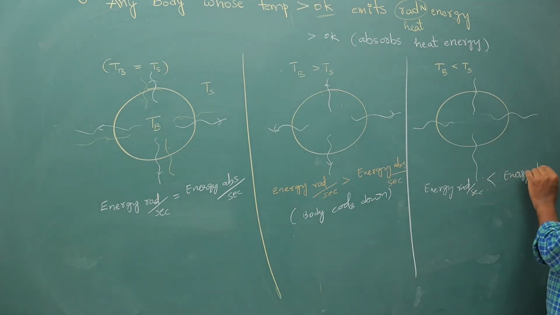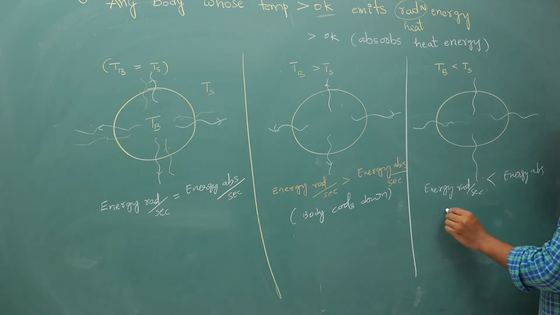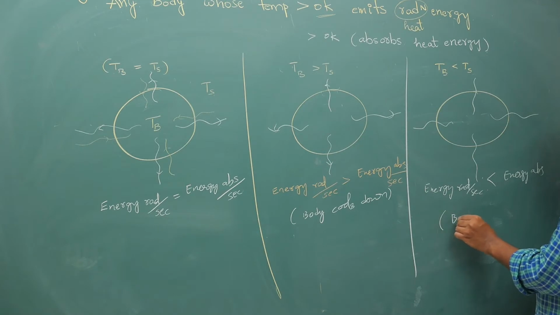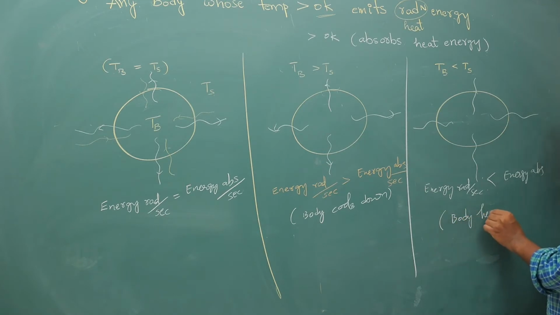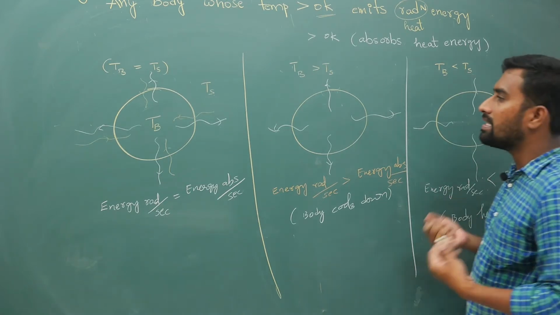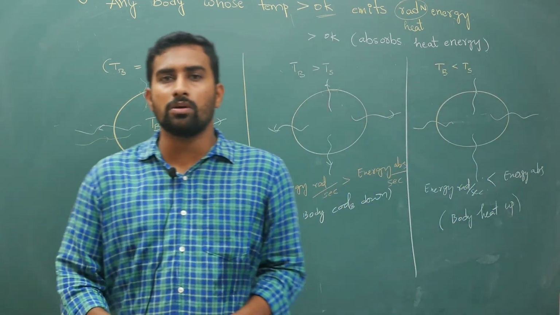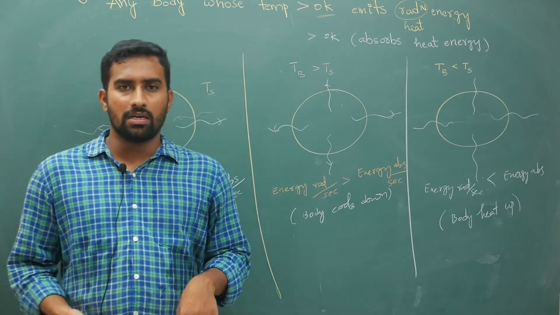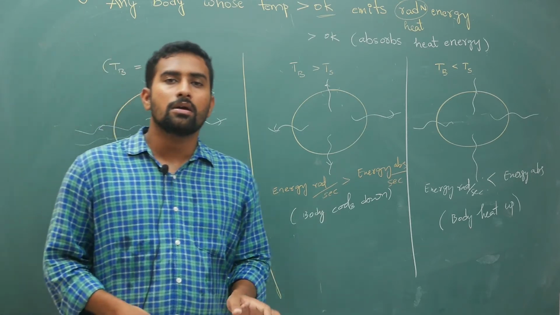So it absorbs more and gives out less. In this case, the body heats up. When the body absorbs energy it will heat up, when it gives out more heat energy it will cool down. How much it gives, that much if it takes, obviously your temperature will remain constant.